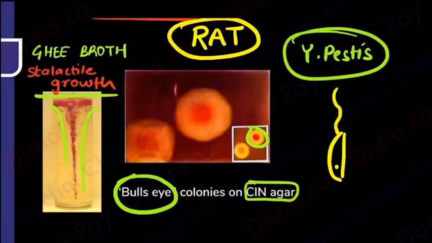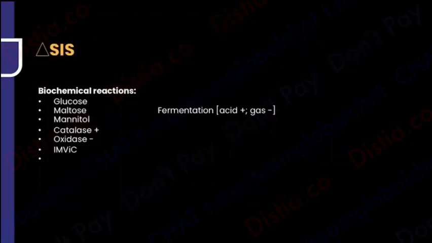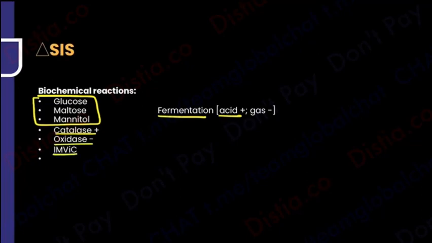The diagnosis is not over as yet. You've only done the culture. What about the biochemical reaction? So we have realized that the glucose, mannitol, maltose, basically the sugars are going to be fermented only with acid production. No gas production. Catalase positivity, yes. Oxidase negativity, but that is for everyone in this family. Enterobacteriaceae, catalase positive, oxidase negative. You will tell me IMViC testing. In this one, IMViC is important.